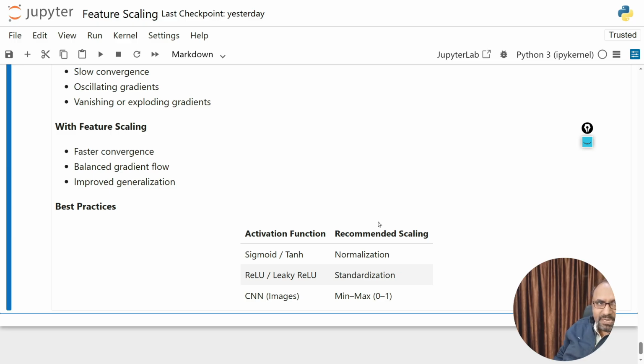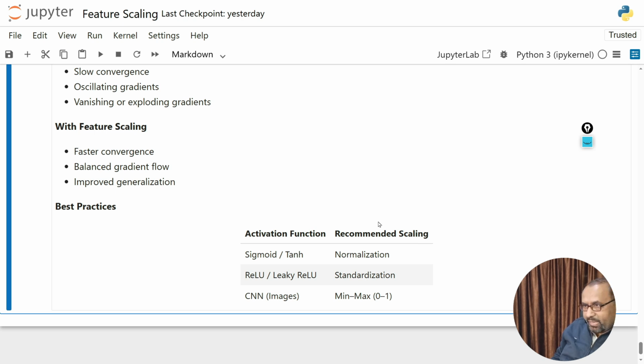Okay, choosing the right scaling method. When choosing the feature scaling, always consider the activation function. Okay, so if you are using sigmoid or tanh activation function, these functions work best with bounded input, so we use normalization. If you are using ReLU or leaky ReLU, okay, these functions work best with zero-centered data, so we use standardization. If you are working with images in a CNN, pixel values are usually between 0 to 255, and we scale them to 0 to 1 using min-max scaling.